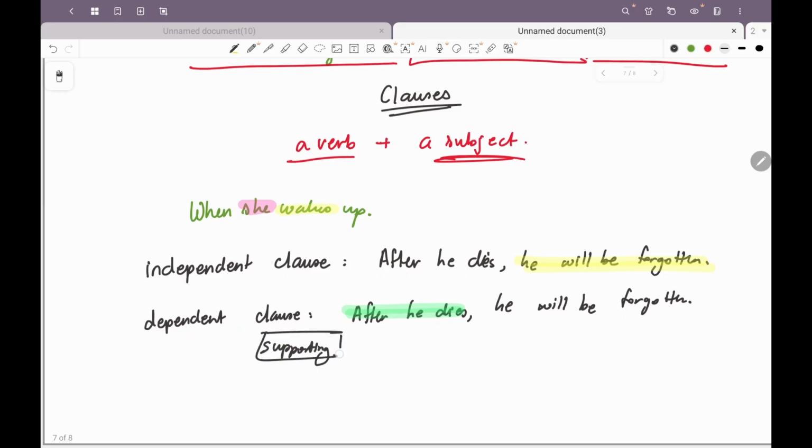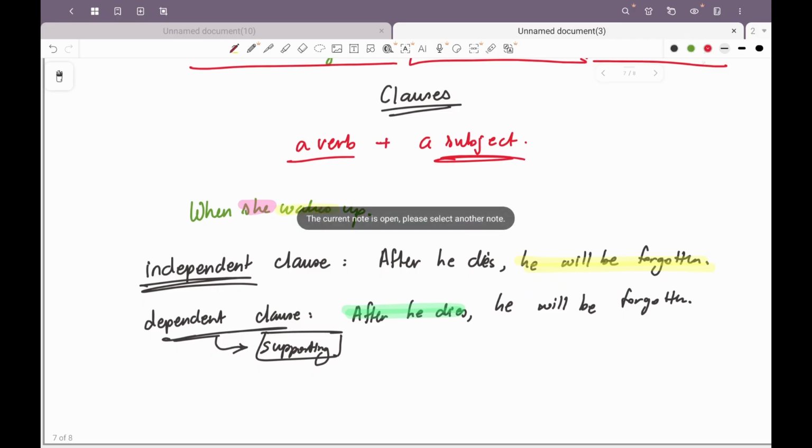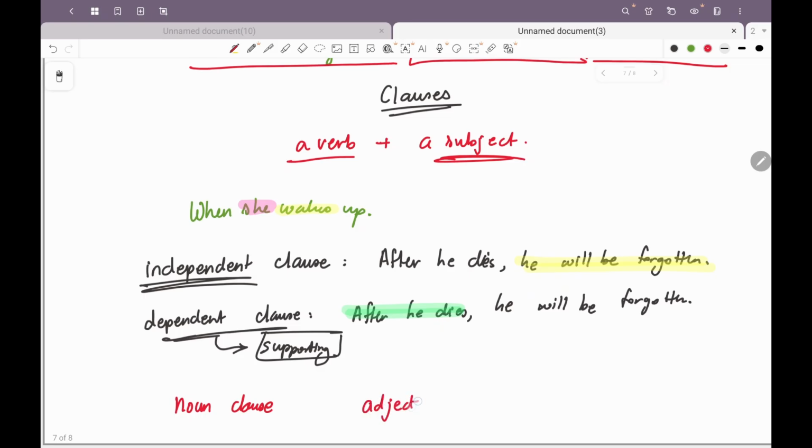So the role of a dependent clause is to support the independent clause. Okay. In clauses there are three types. Noun clause, adjective clause, and adverb clause.